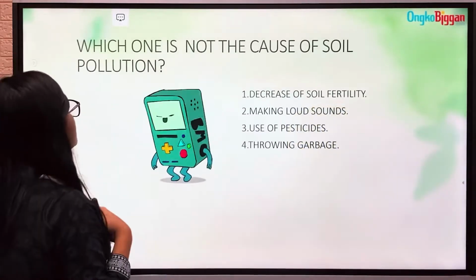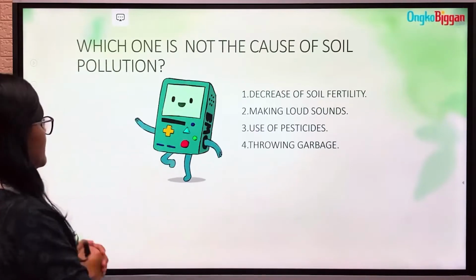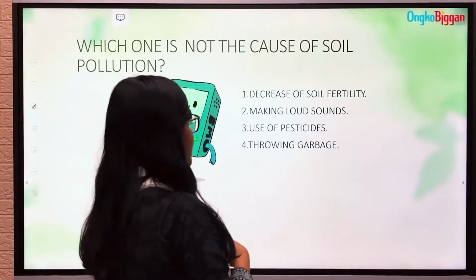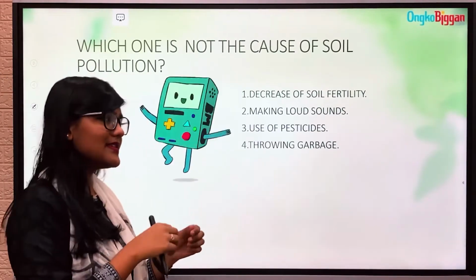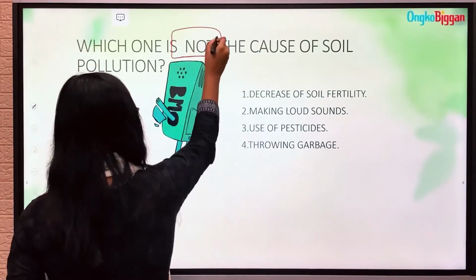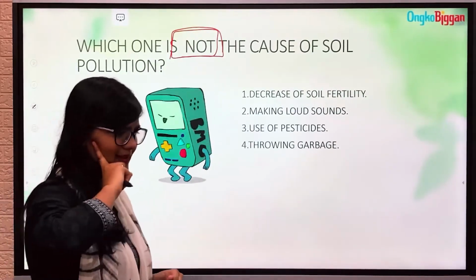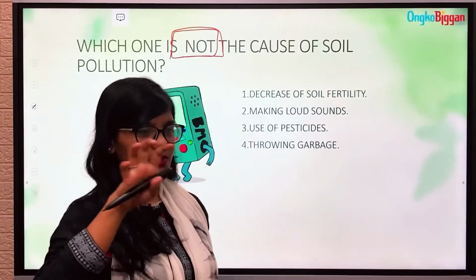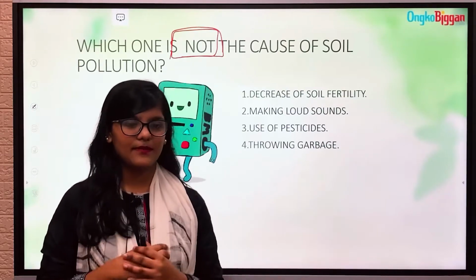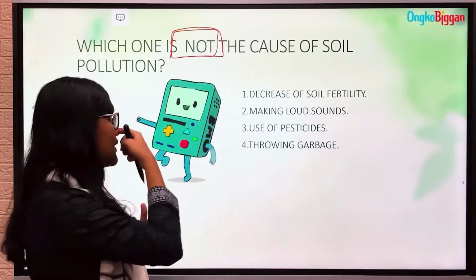Okay, moving forward, now we have a question: which is not the cause of soil pollution. That means we need to mark which is not. It's a tricky type of question. Sometimes it happens that when we go through the question in our exam paper, we mistakenly avoid the word not.